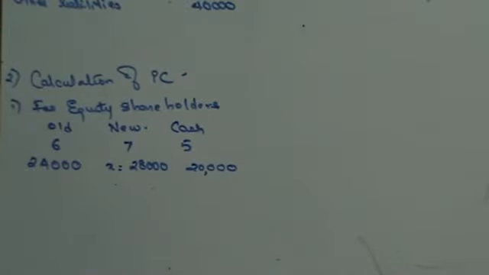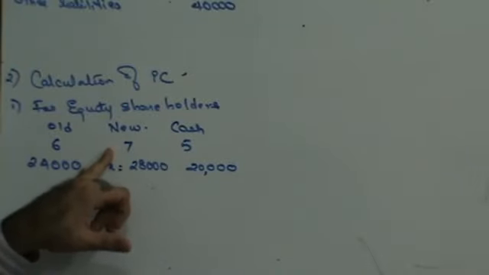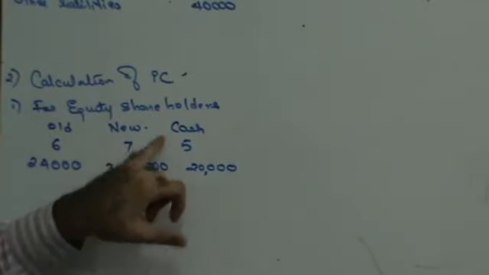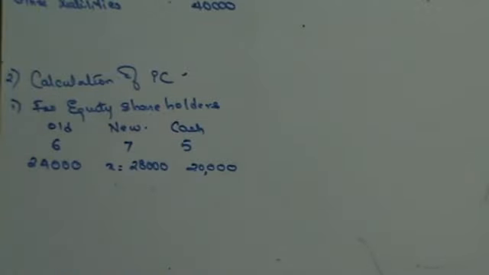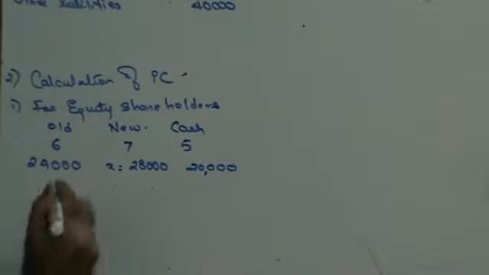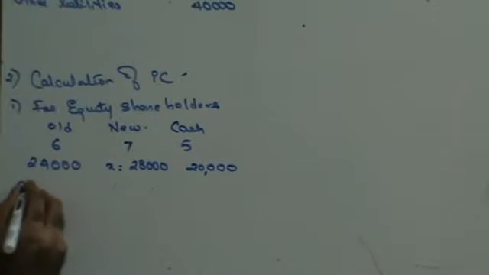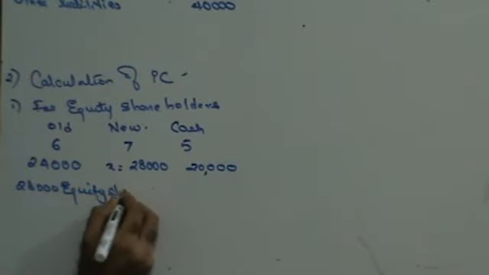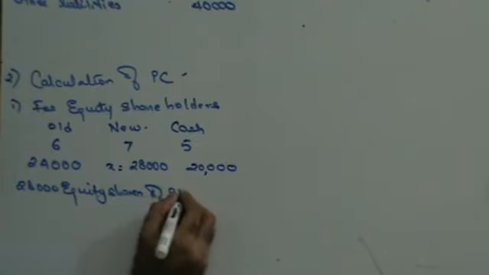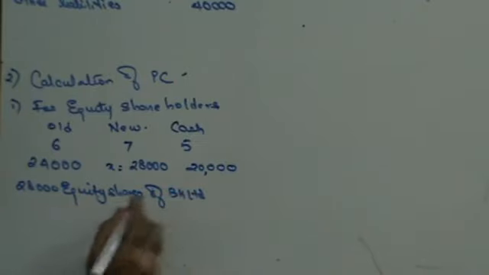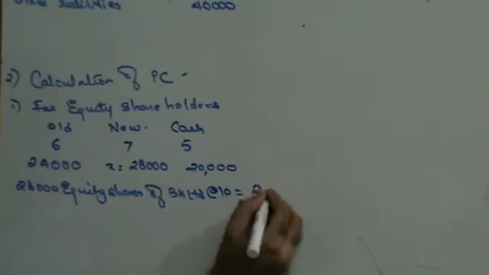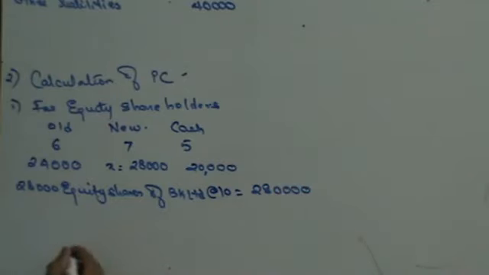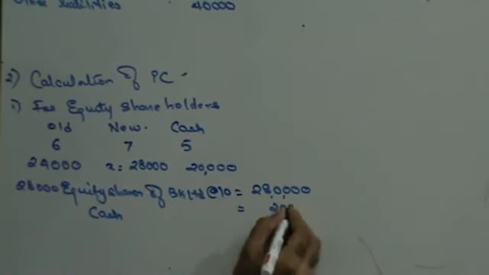See, the first adjustment, they are saying that they are to be issued 7 equity shares at rupees 10 each, and are to be paid rupees 5 in cash for every 6 shares held. So they are going to be given 28,000 equity shares of BK Limited at the rate of 10. So that is 2,80,000, plus they are going to be paid 20,000 cash.